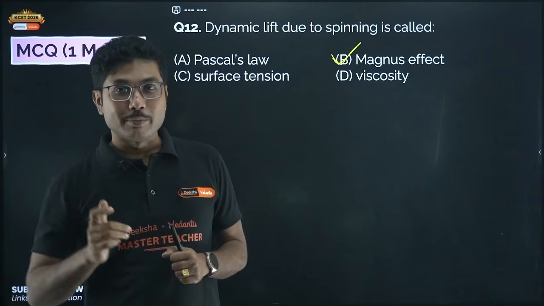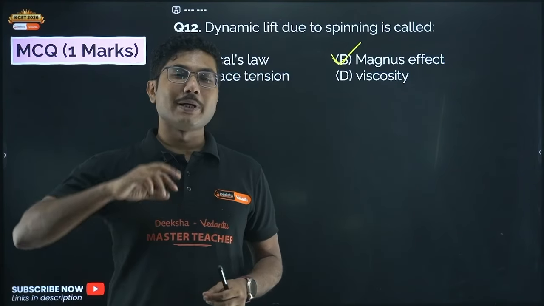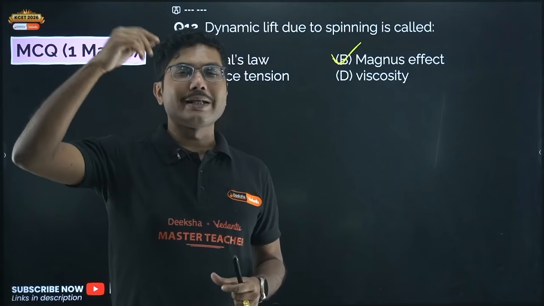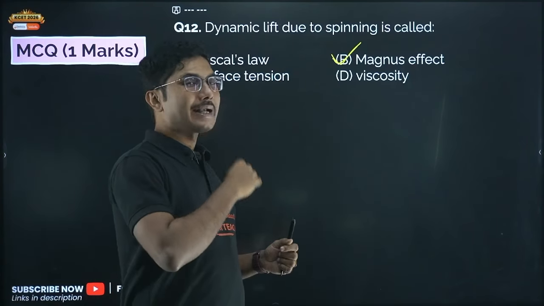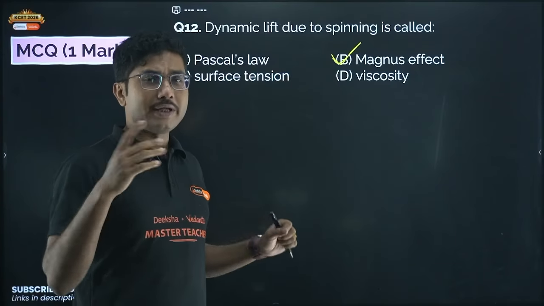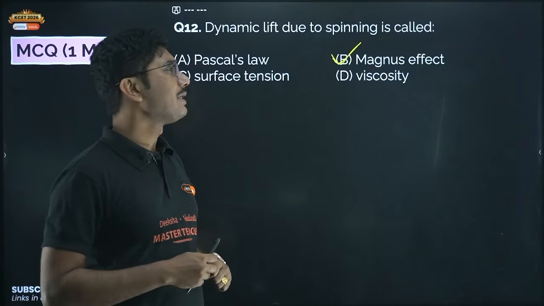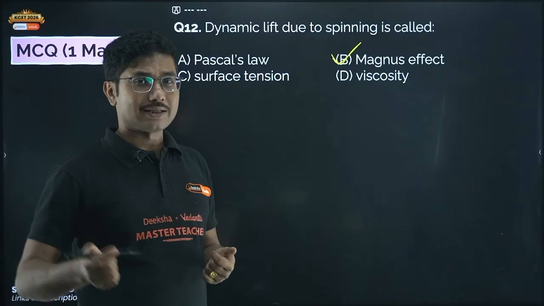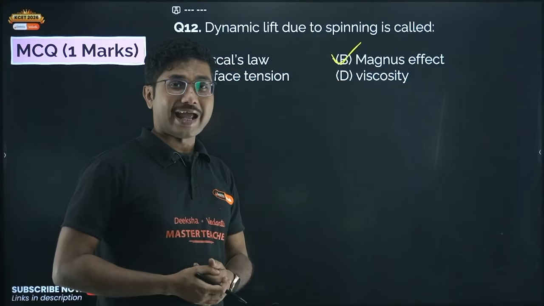What does flight mean? Generally the bowlers bowl from a certain height, but because of the spinning, the ball tends to go a little bit higher than it's supposed to go. And that is happening due to the Magnus effect. Now in the case of cricket, the Magnus effect is not very stark, but in some cases the Magnus effect can be utilized. We will see the Magnus effect and its application in future videos.